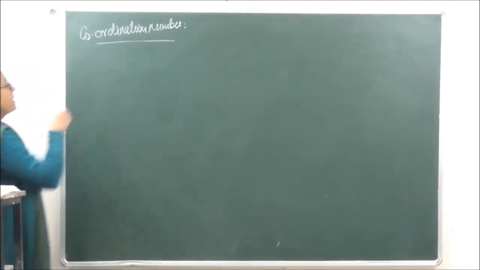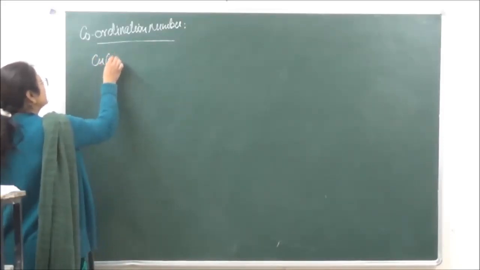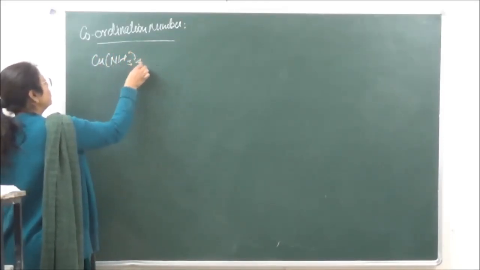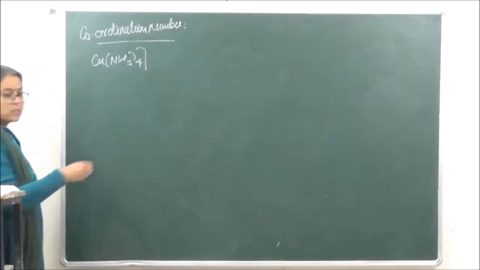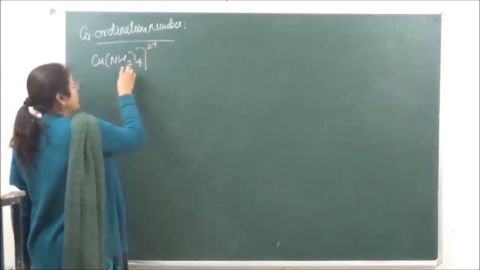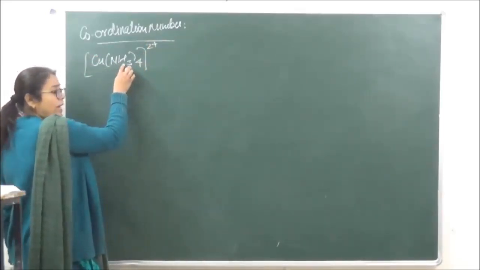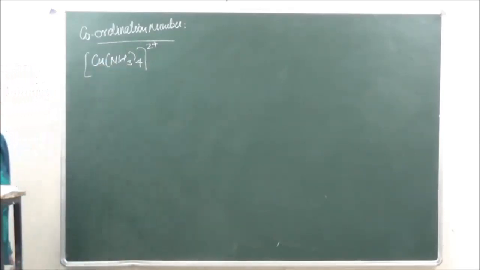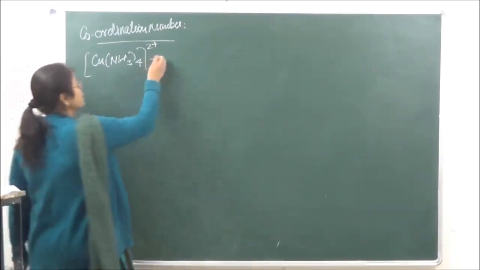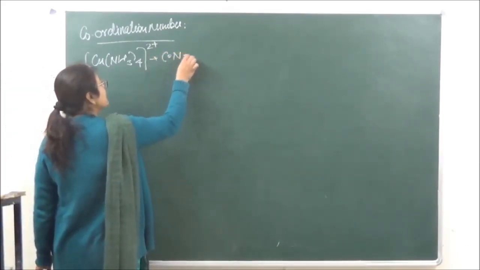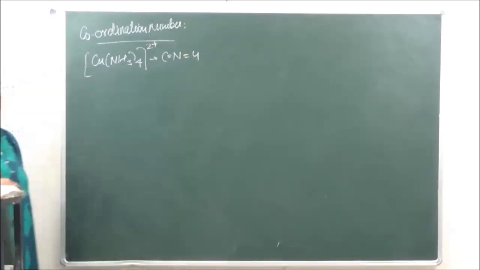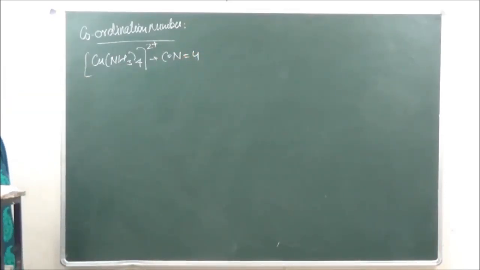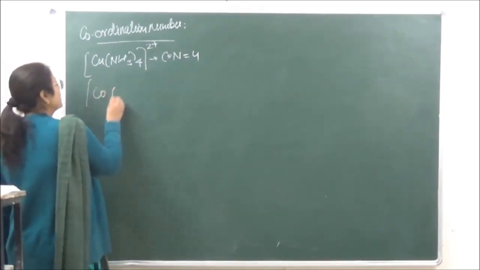For example, if you are taking [Cu(NH3)4]2+, over here you can see that there are 4 NH3 which are going to form coordinate bonds with copper by donating their electrons. So the coordination number in this case will be equal to 4, because there are 4 amines present.